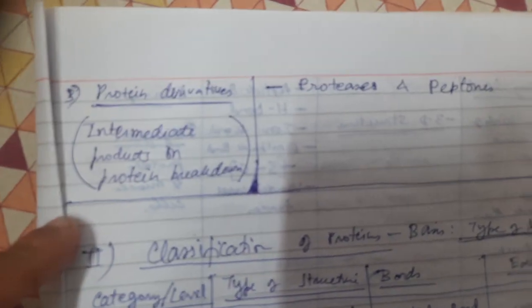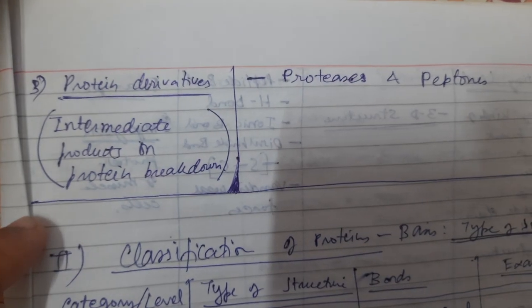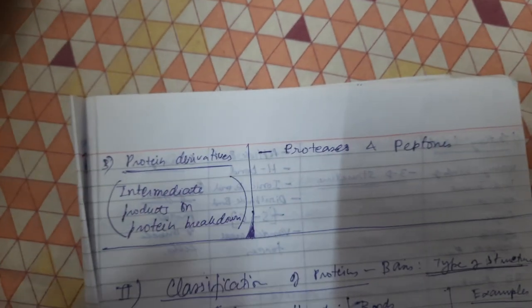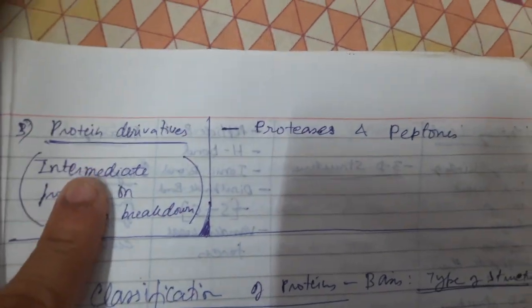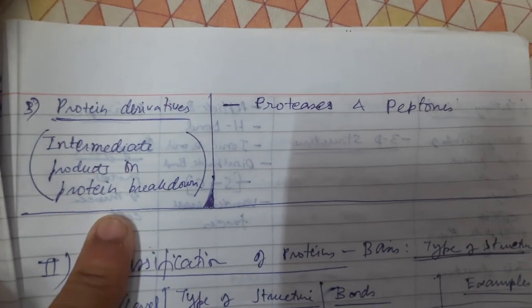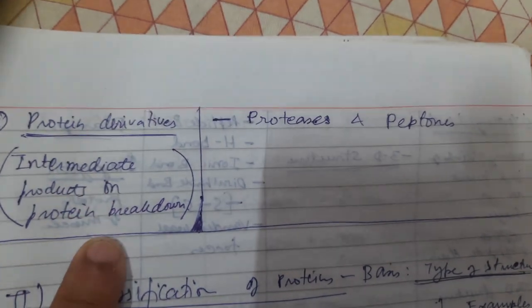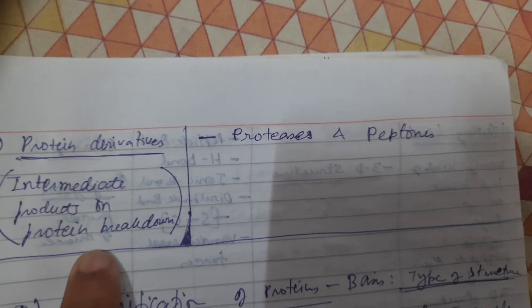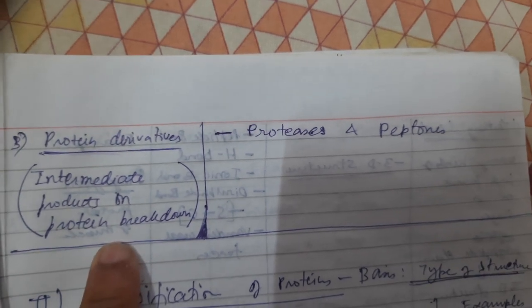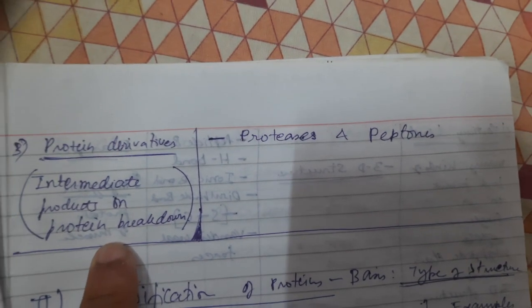And then there are protein derivatives. So these were the two types, simple protein and conjugated protein, and out here it is protein derivatives, derived from proteins. So these are intermediates or products of proteins.